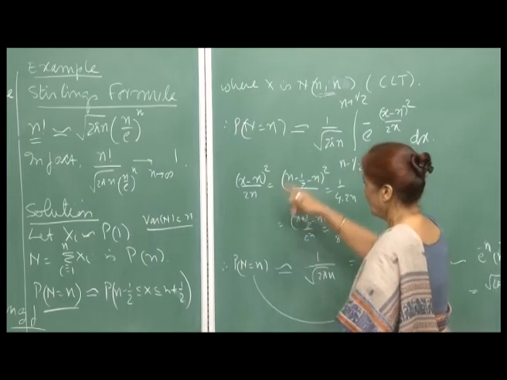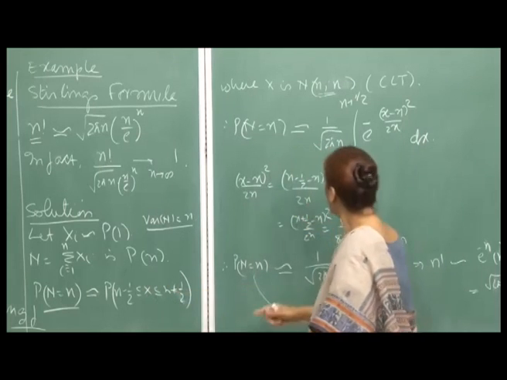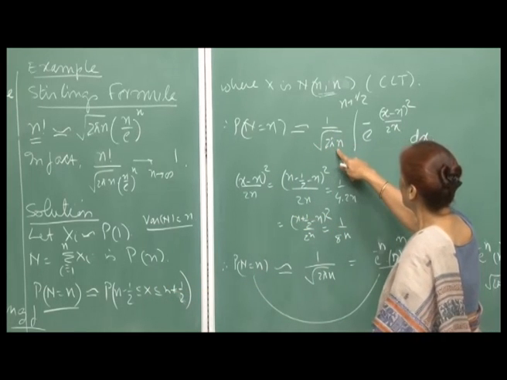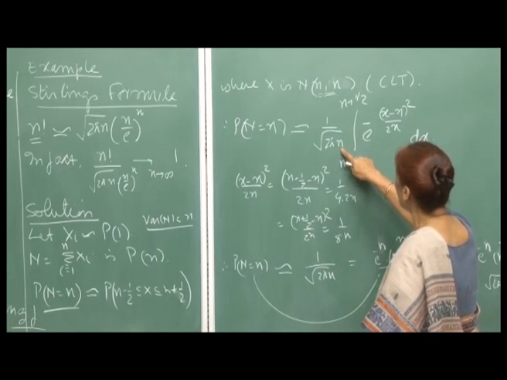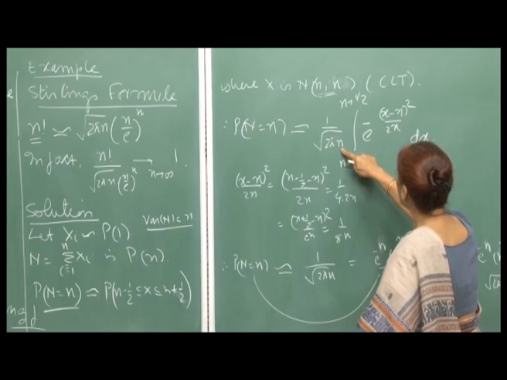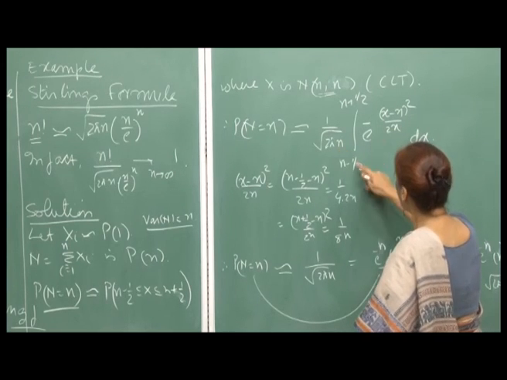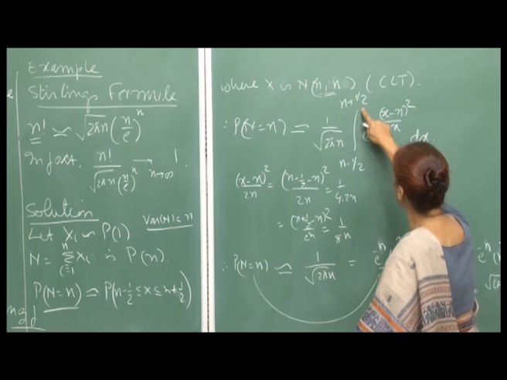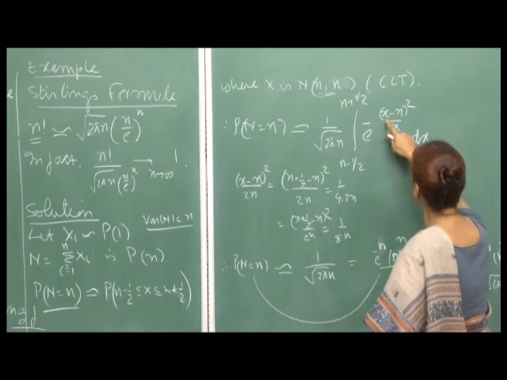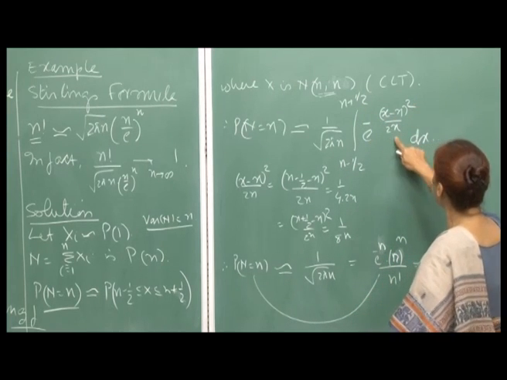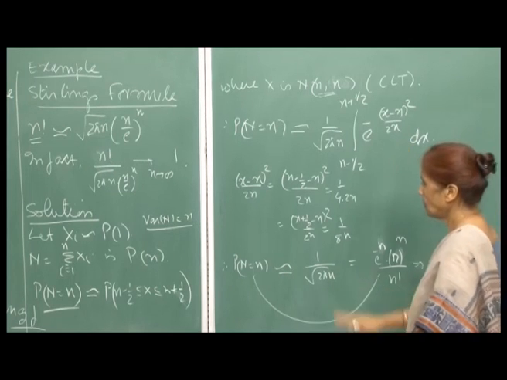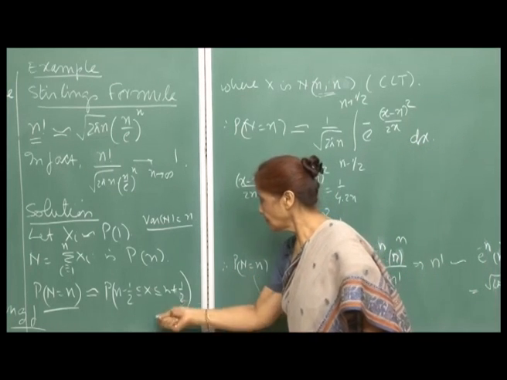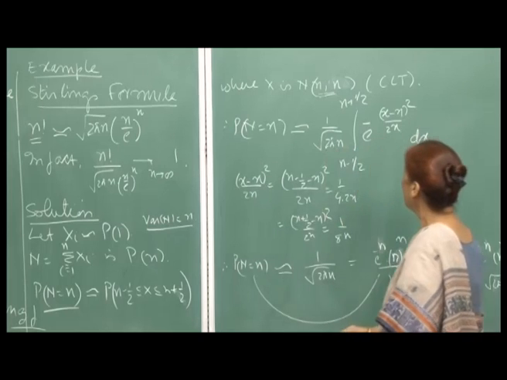So, this is what you want to compute, and therefore, when I want to write this probability, because x is normal, I will write it as 1 upon under root 2 pi n, because the variance is n. So, standard deviation will be root n, and this will be n minus half to n plus half of e raised to minus x minus n whole square upon 2 n dx. So, this is my probability using the central limit approximation.